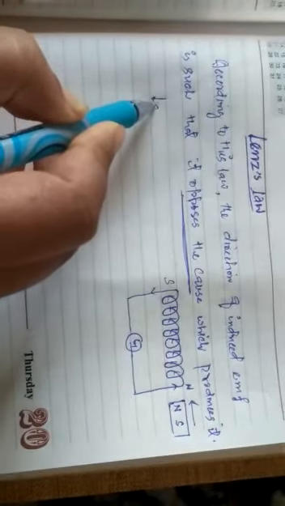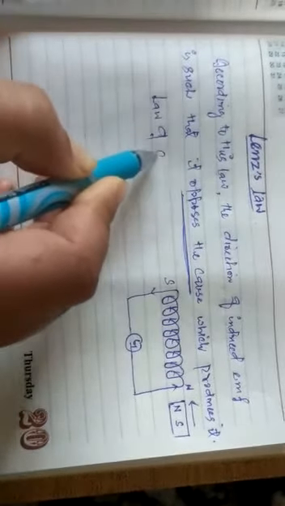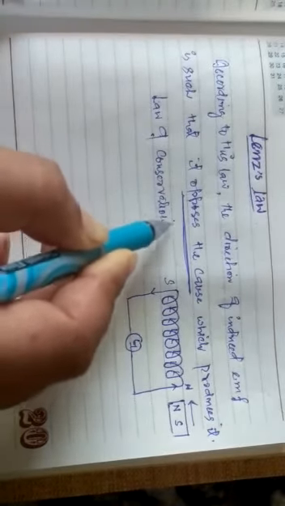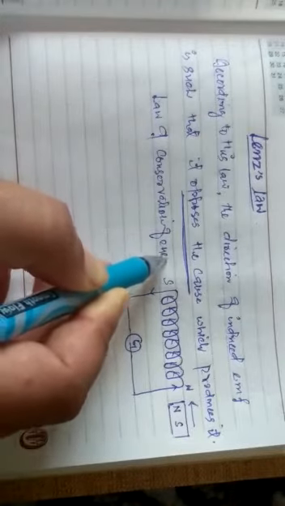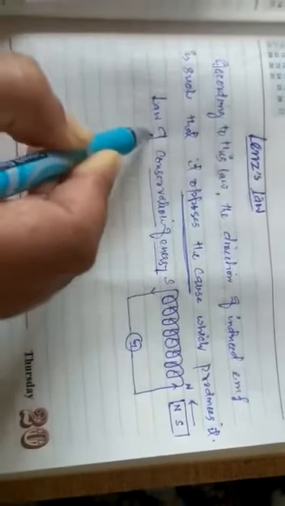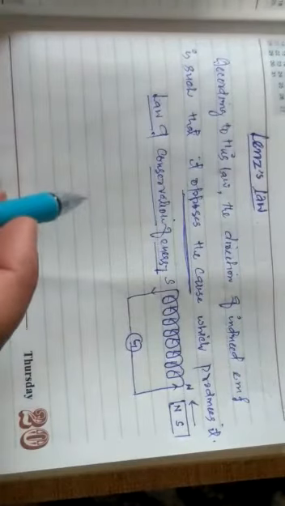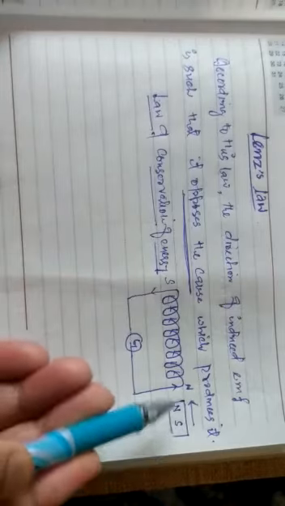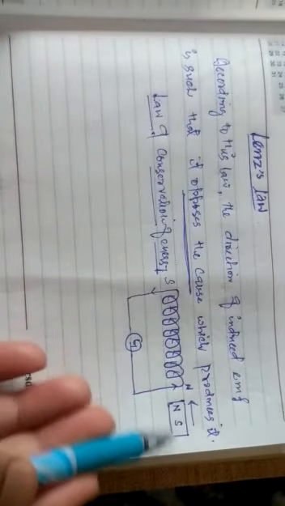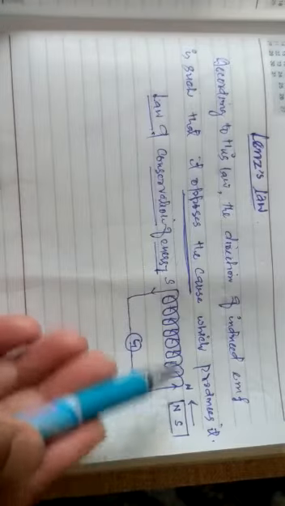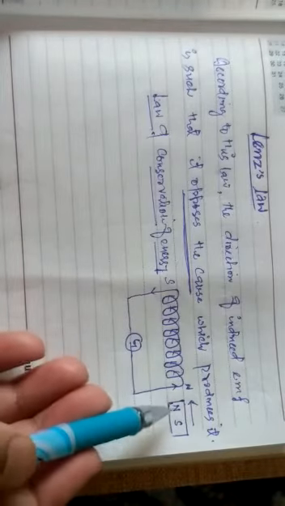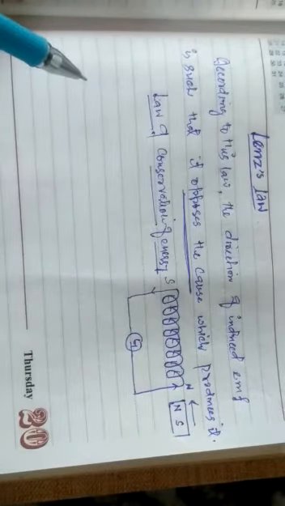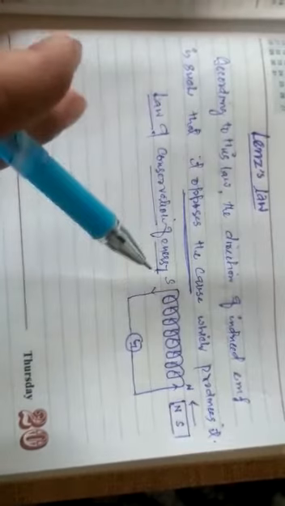And this Lenz's law is in accordance with the law of conservation of energy. That is, energy is neither created nor destroyed. It is actually the mechanical energy. Once the bar magnet moves towards or away, so it is having a to and fro motion. Because of that, whatever energy is utilized gets converted into electricity. So this is all about Lenz's law.